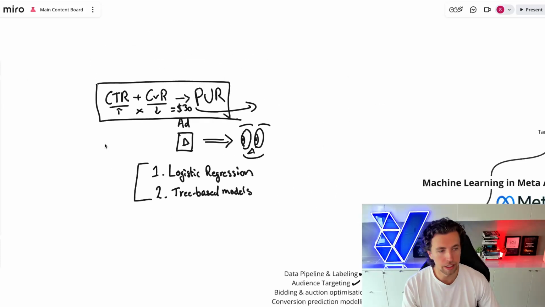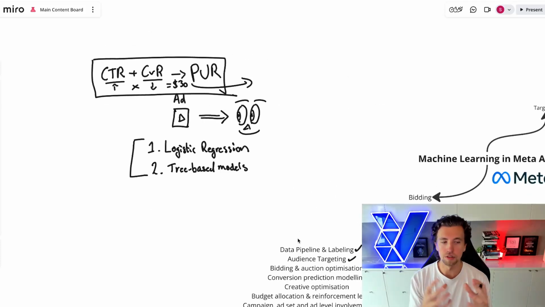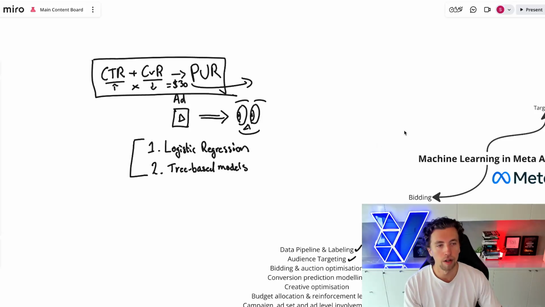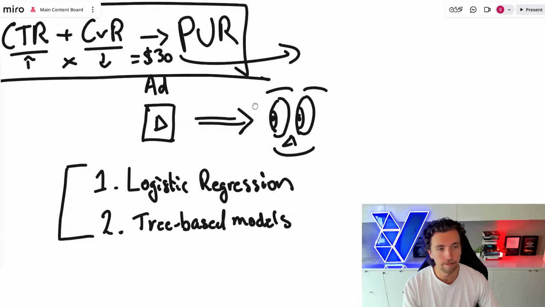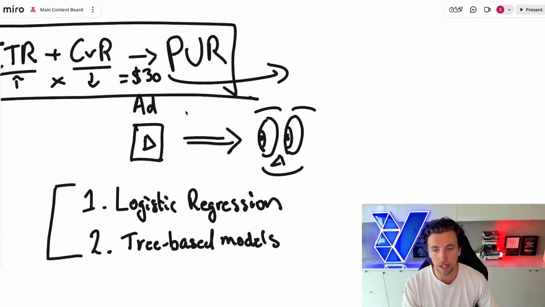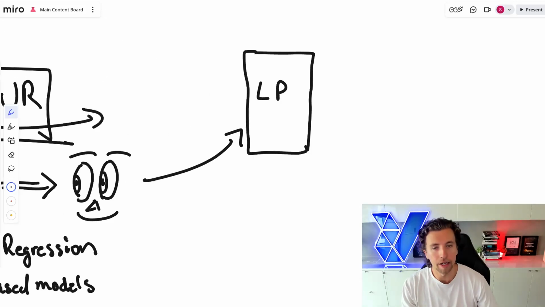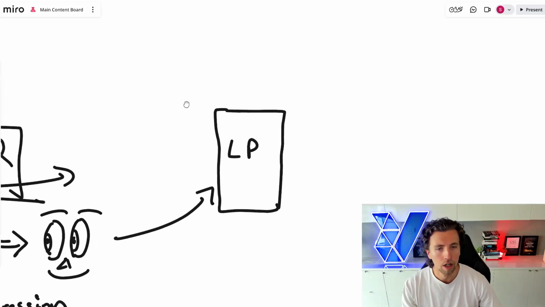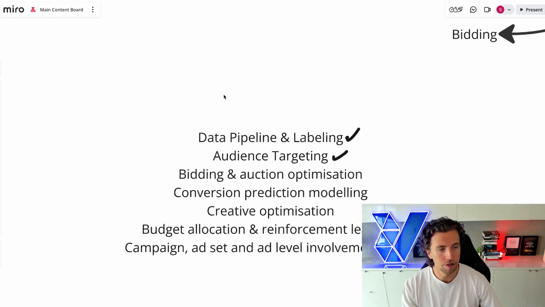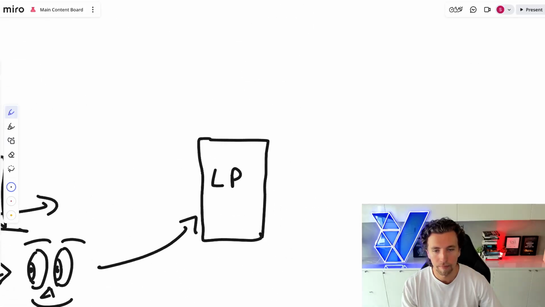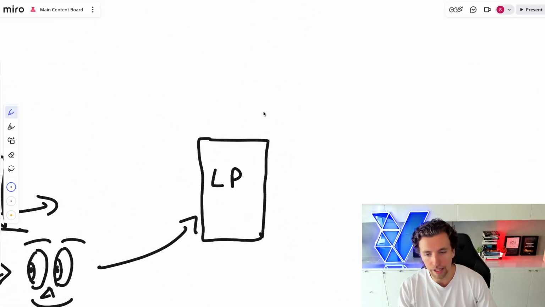And so just going through the journey now, we've gathered our data on users, we've labeled it, we've then gone and done audience targeting. So maybe we're just serving this ad broad. The ad's been served, the user's seen it. The algorithm has decided that this is a user that we should actually bid high on, and we've won the auction against our competitors. Fantastic. Now what? So what's the step after this? Well, the user hits the landing page, and then we have to introduce a new level of machine learning, which is conversion prediction modeling.